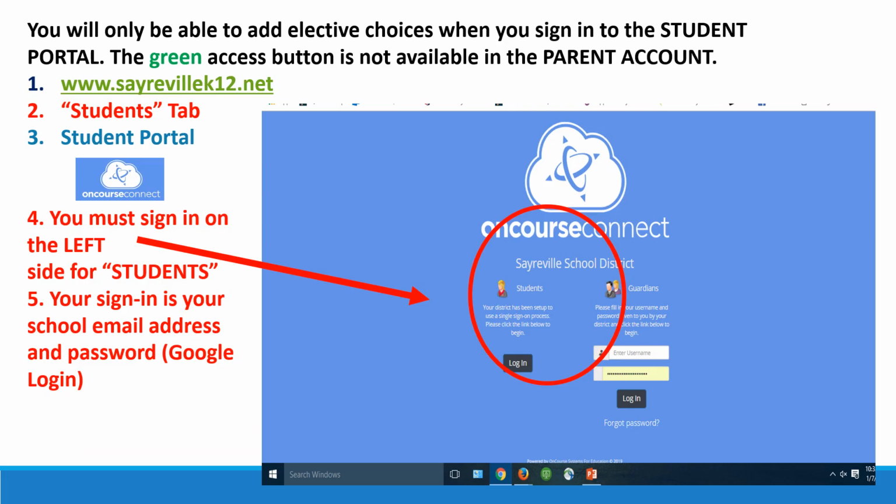This is the main page of OnCourse Connect where you will begin your scheduling request process. Notice on the left side it says students and the right side guardians. You will need to sign into your student OnCourse Connect account using your school email and password. Make sure you are on the student side. You will not be able to make requests using your guardian's account.